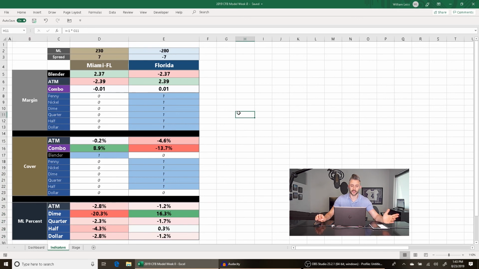Now, I use the first 2 to make spread bets, and then I use this one to make money line bets. The thing that jumps out to me here for the Miami and Florida game is how razor sharp the line is. Now, my blender algorithm in margin favors Miami. The ATM algorithm favors Florida. When they're combined, it's as close to 0 as you can get, right on the nose.